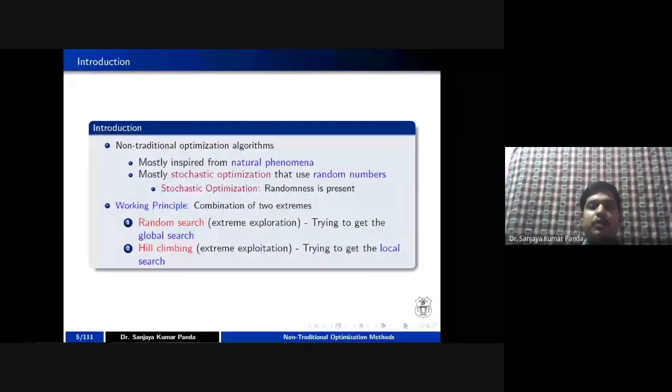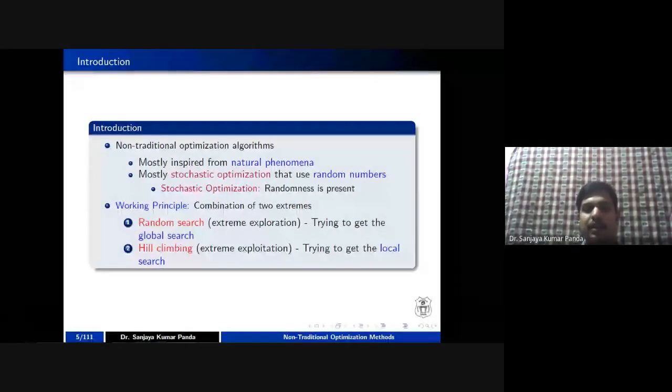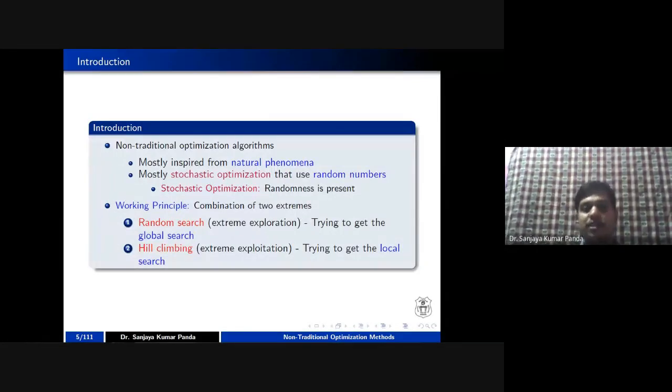One is called your random search. We will start from a particular point and we will try to reach close to the global optimum solution. Random search is based upon extreme exploration, in which we are trying to get the global search. On the other hand, the second one, instead of going for exploration, we are going for exploitation. Here, our objective is to get the local search.